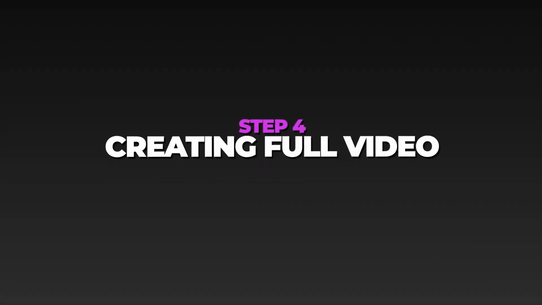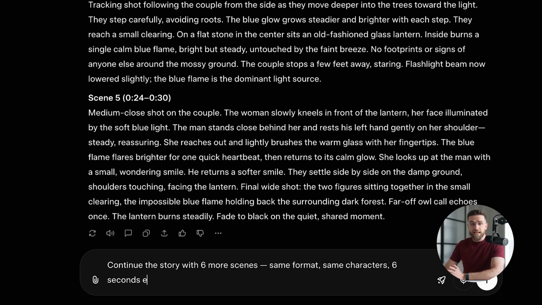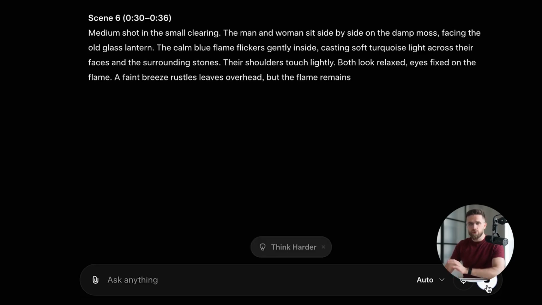Now let's keep going. First, we need more scene prompts. Go back to your Grok chat where it gave you the original 6 scenes. Type this. Continue the story with 6 more scenes. Same format, same characters, 6 seconds each. Pick up right where scene 6 left off. Hit send. Grok thinks for a moment, then gives you scene 7 through scene 12.